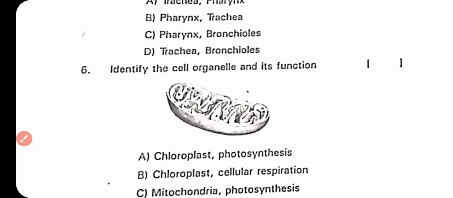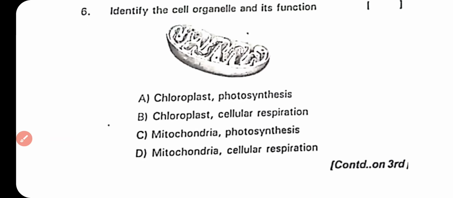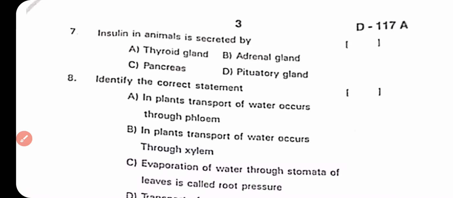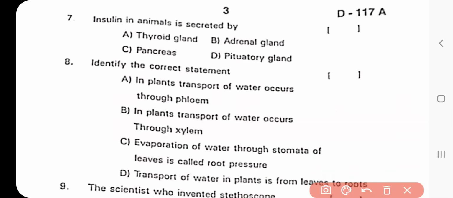Question number 6. Identify the cell organelle and the function. Mitochondria, cellular respiration. Option D is the right answer. Question number 7. Insulin in animals is secreted by thyroid gland, adrenal gland, pancreas, pituitary gland. Which option is the right answer? Option C, pancreas.